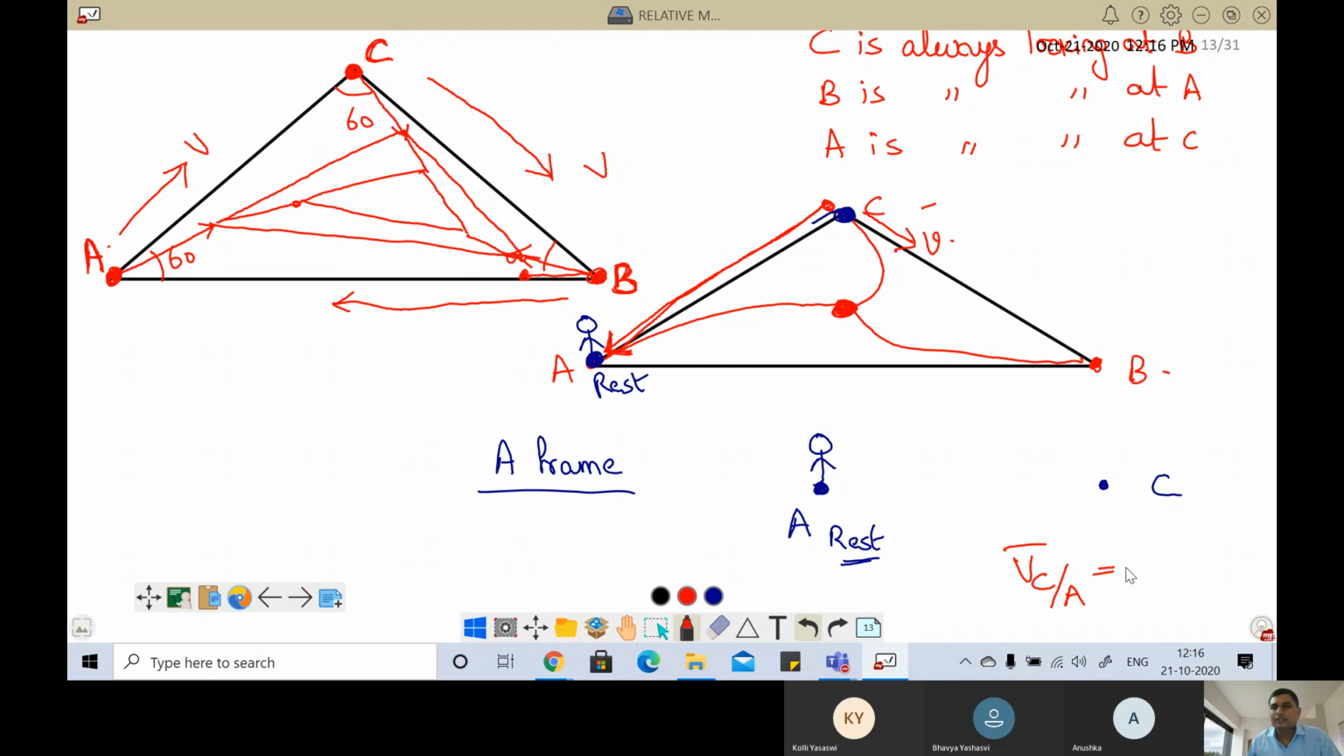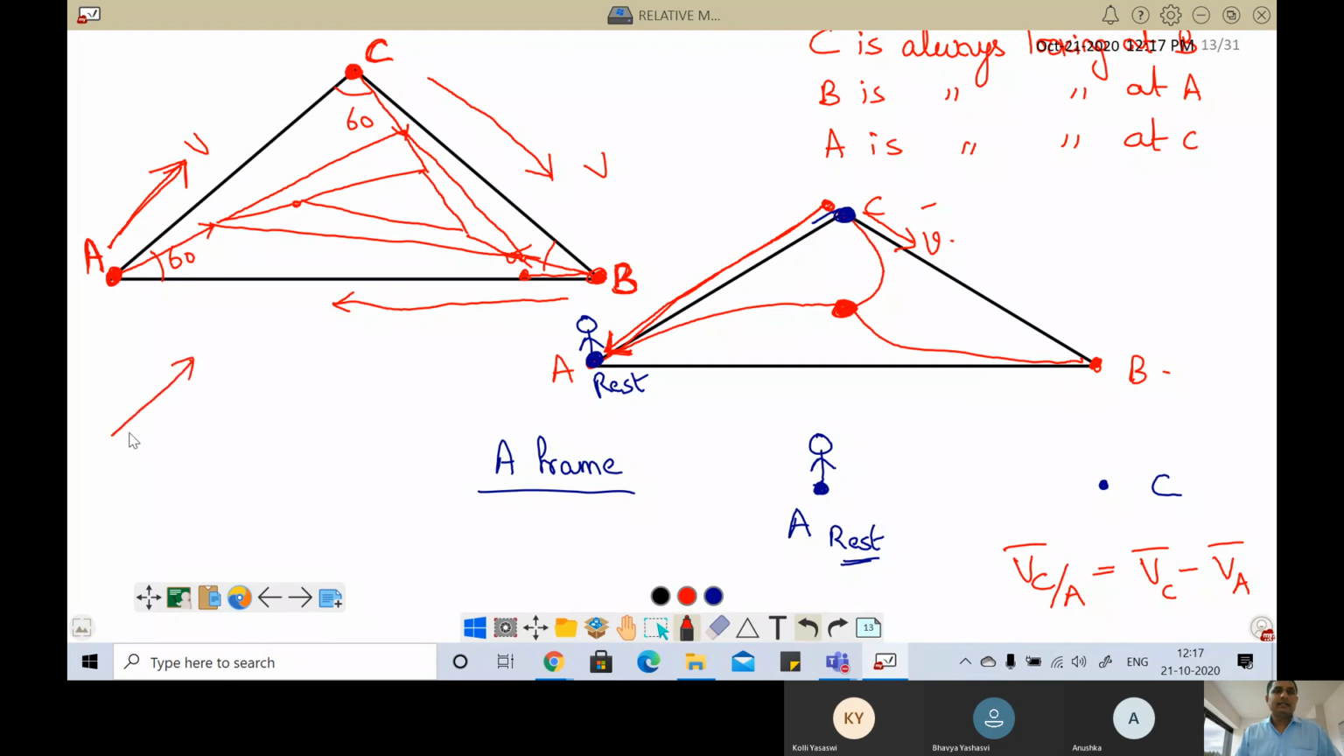That is very, very simple only. Velocity of C with respect to A is velocity of C minus velocity of A. Correct or not? Velocity of C minus velocity of A. Okay. Now, A's velocity is what? Tell me here. A's velocity in terms of vector, and C's velocity.